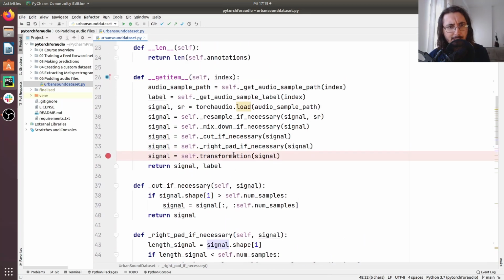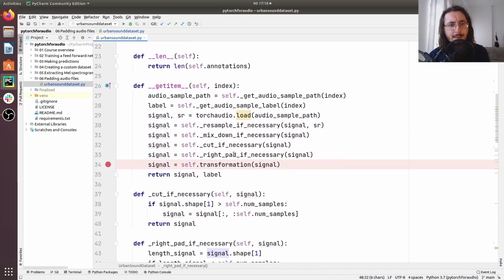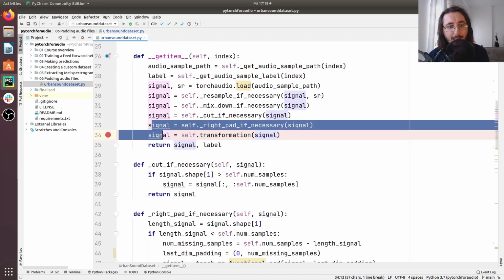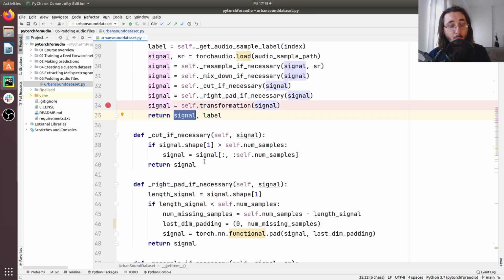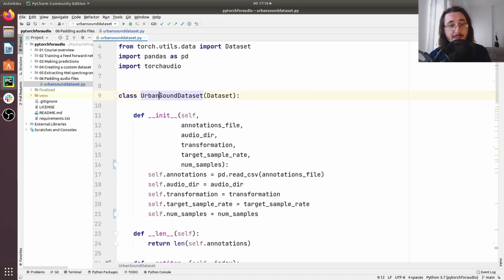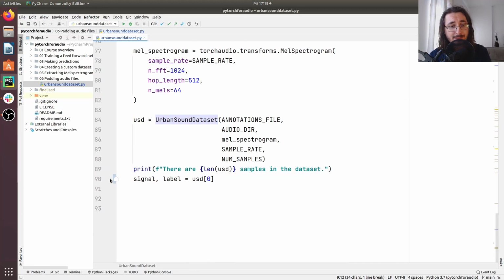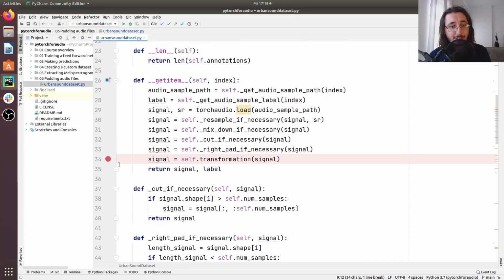Okay, so that's basically it for adjusting the length of the signal. And then once we have this signal adjusted, we can return it, and we are all well and good with our UrbanSoundDataset class. Okay, so now let's take a look at this in action.